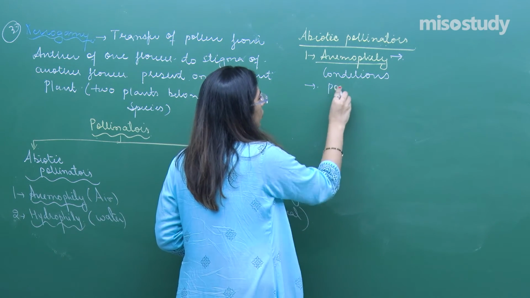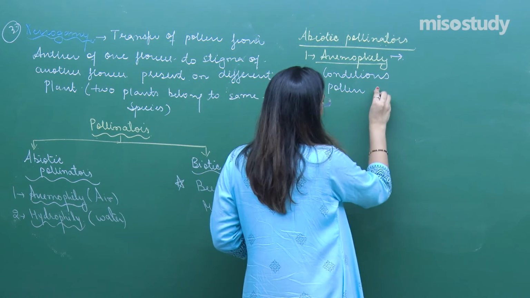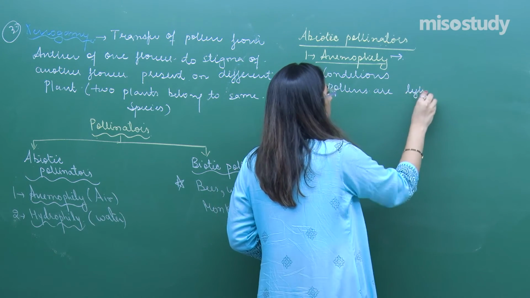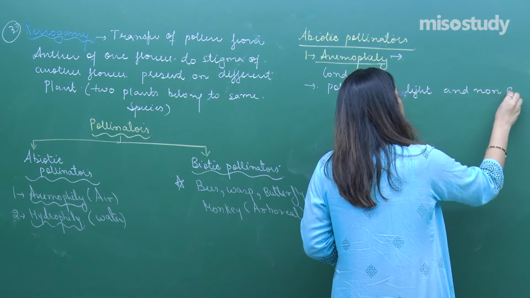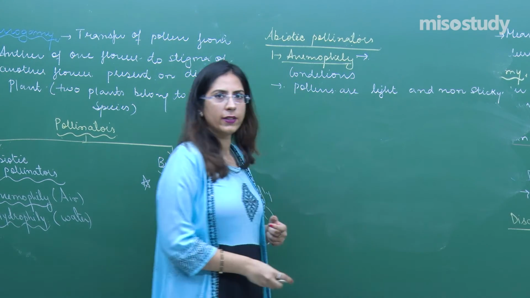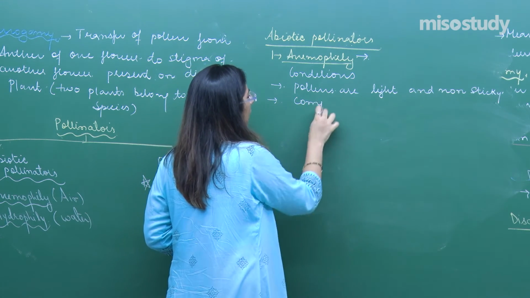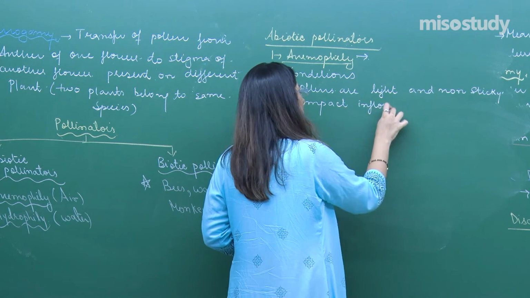In those plants which undergo the process of anemophily, the pollen are light and non-sticky. The flower has compact inflorescence.